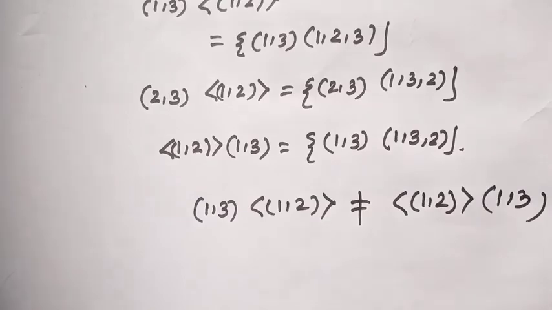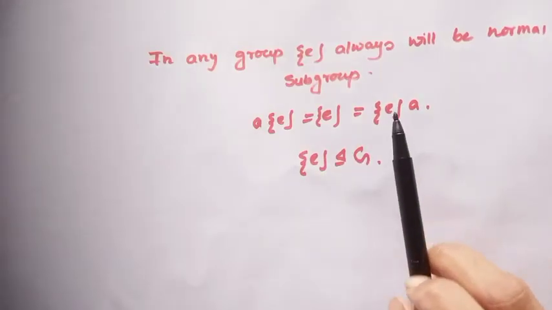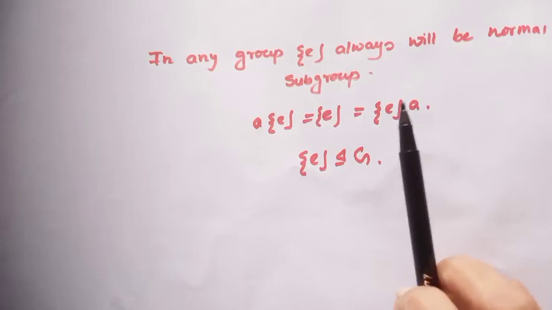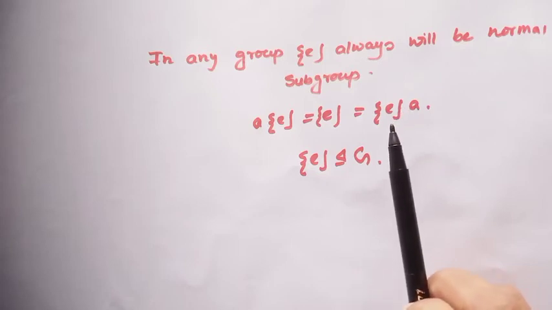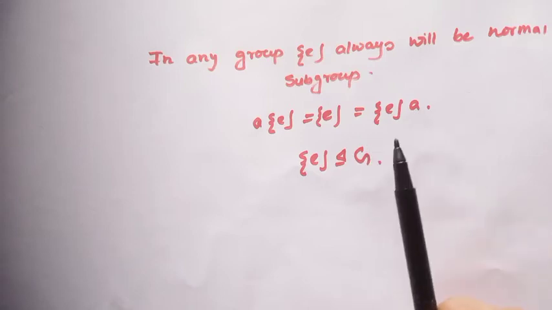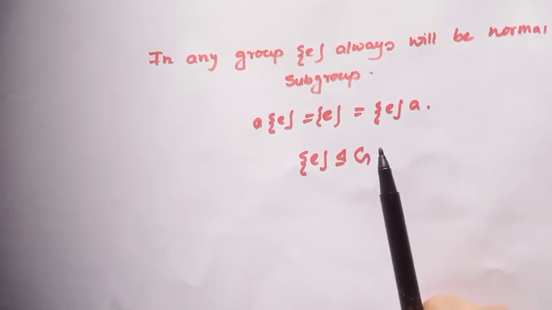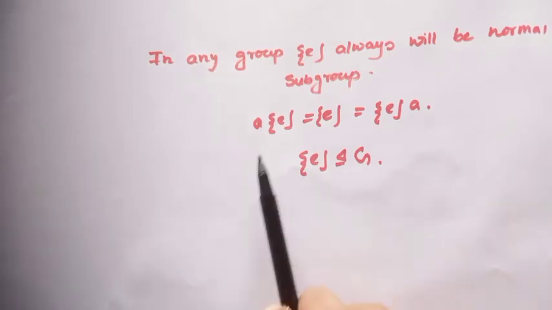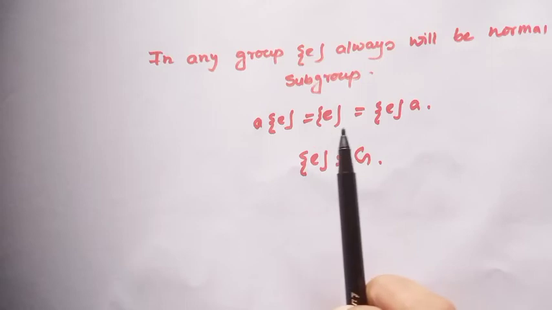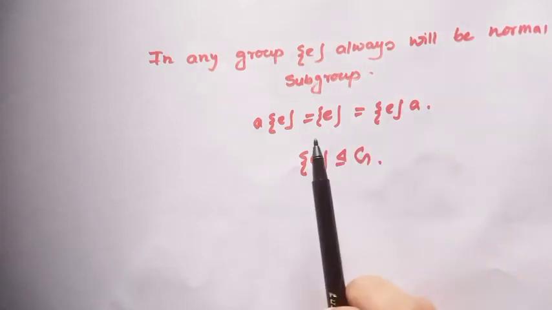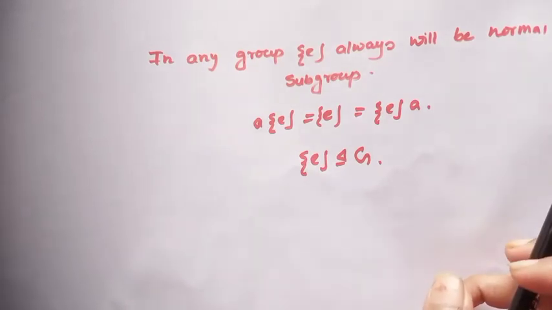Alright. In any group, the identity subgroup and the group itself will always be normal subgroups. Why will the identity always be a normal subgroup? Because here the right coset and left coset will always be the same, because A times identity equals identity times A equals A, always the same.